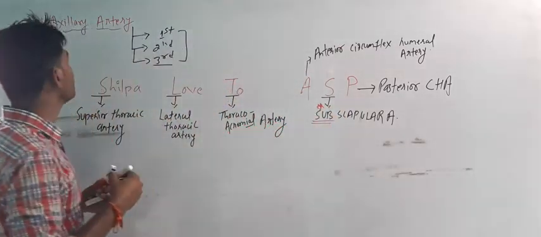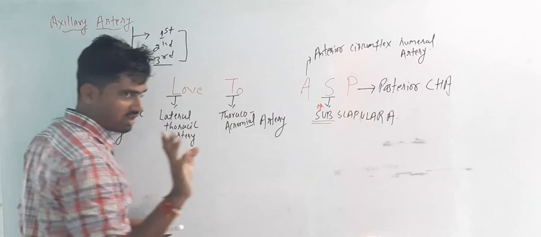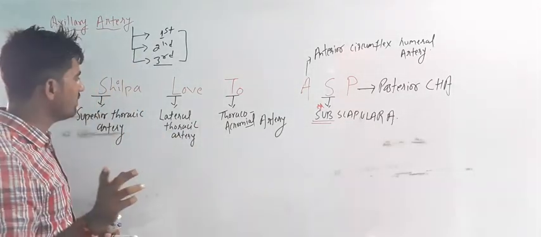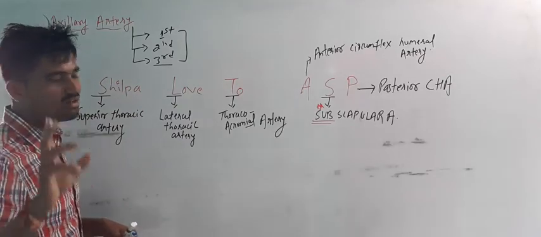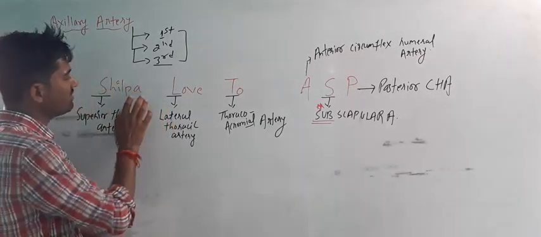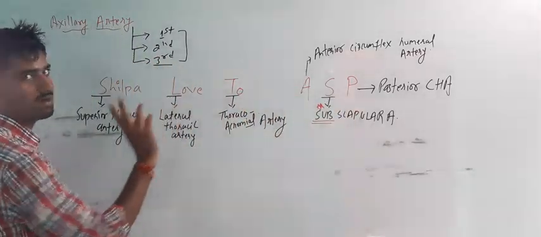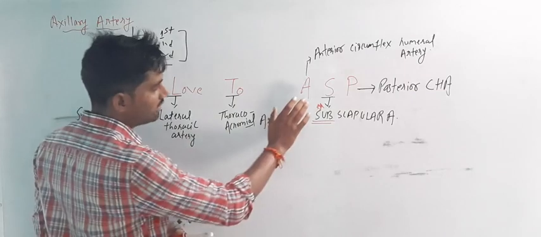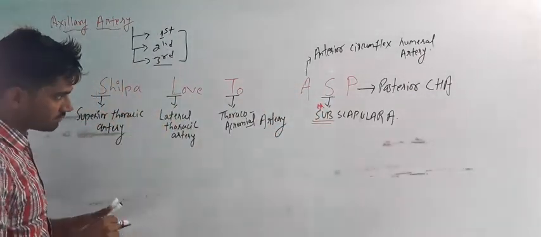So what is the mnemonic for the axillary artery? Silpa love to ASP. How do I remember it? Actually, Silpa is my senior, not super senior, right? And I used to remember it like Silpa love to Amanpreet Singh. Both are my seniors, don't mind it. But you can remember it like Silpa love to ASP, right?